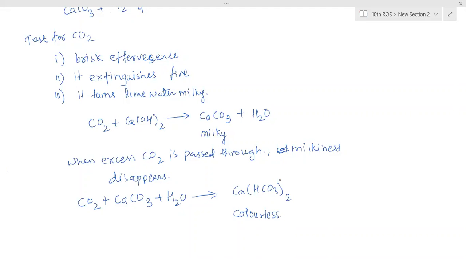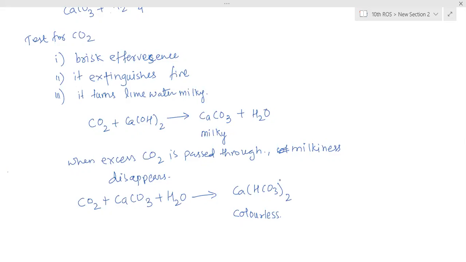The board will ask you to write the observations when compound A reacts with compound B. Just like here, eggshells combine with acid. So now you have to write the observation. Most of the students write the reaction and keep it as it is. But what is the question? They have asked to write the observations. So here you have to write what you see while doing that reaction.